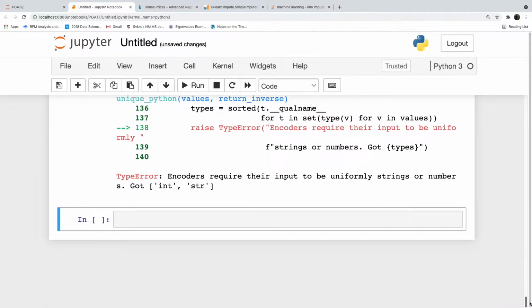Encoders require their input to be uniformly strings or number. Got integer and string.